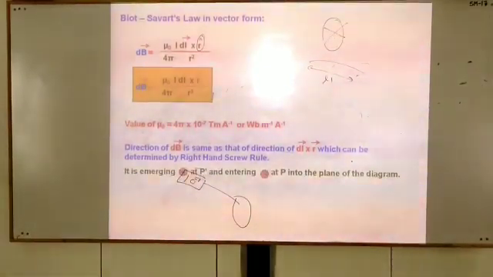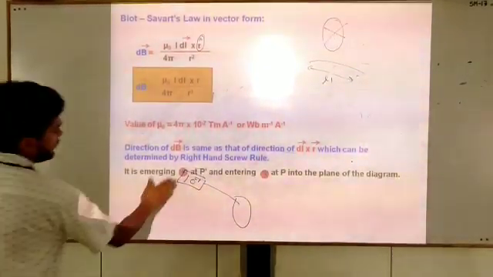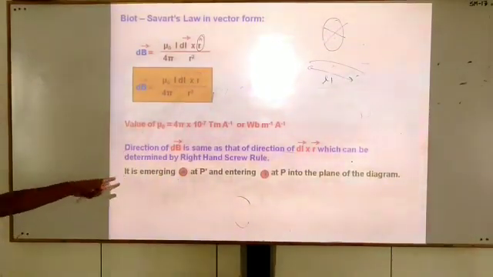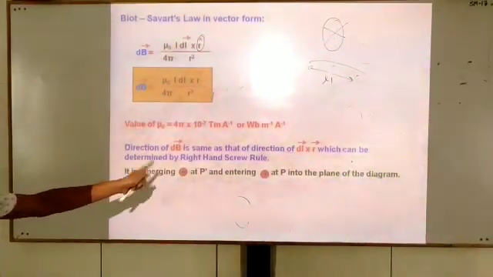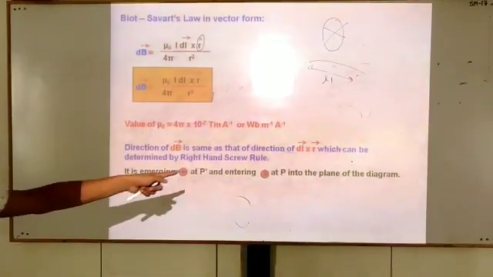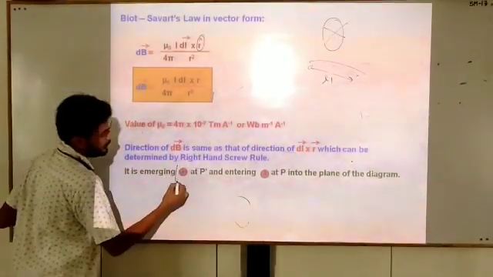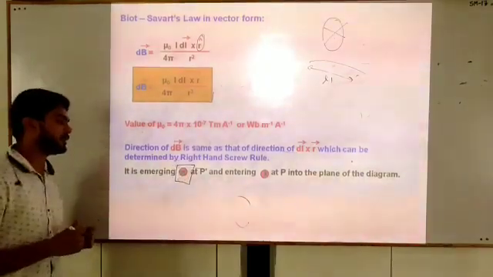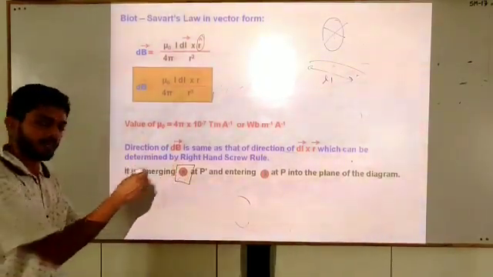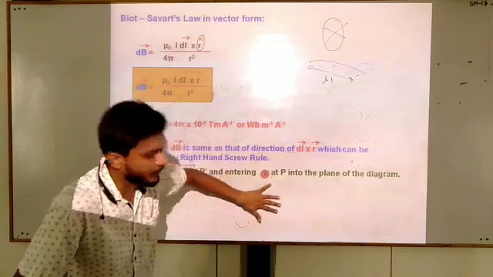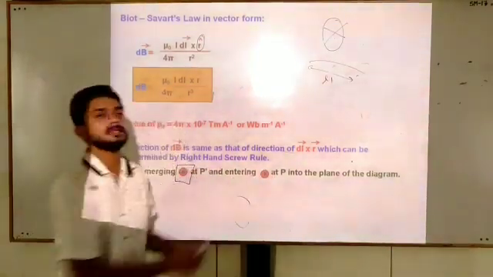The dot at P shows emerging and the cross at P shows entering into the plane of the diagram. I have informed you that a dot is used to denote the magnetic field that is emerging from the plane, and a cross is used for the magnetic field that is entering inside the plane.